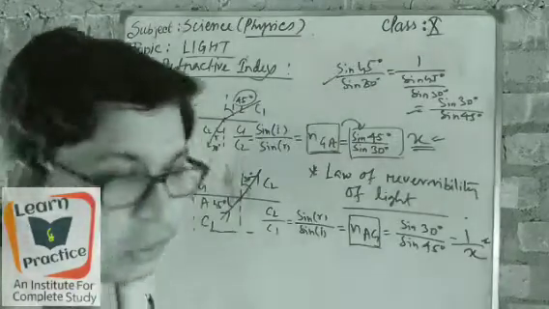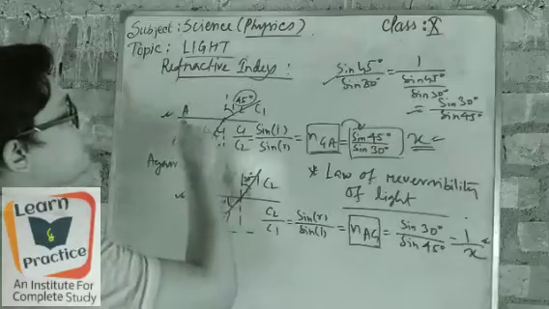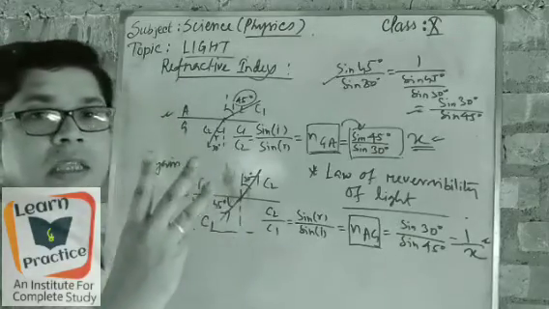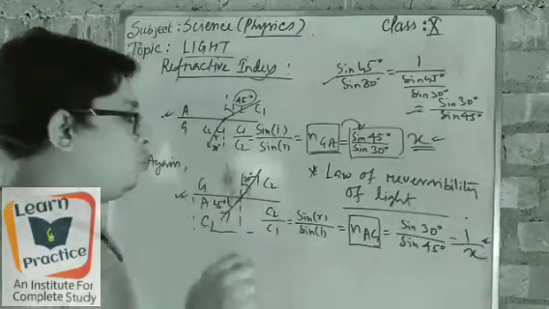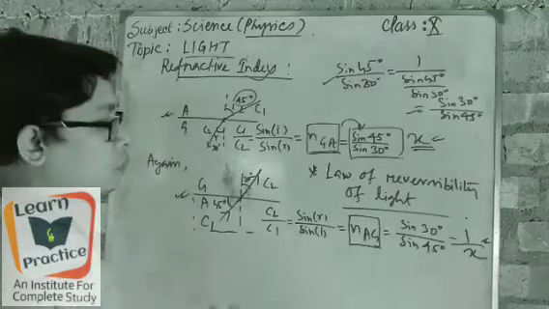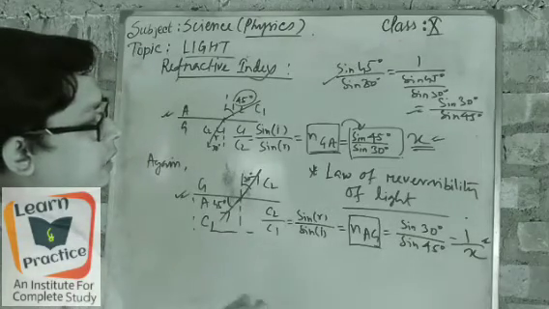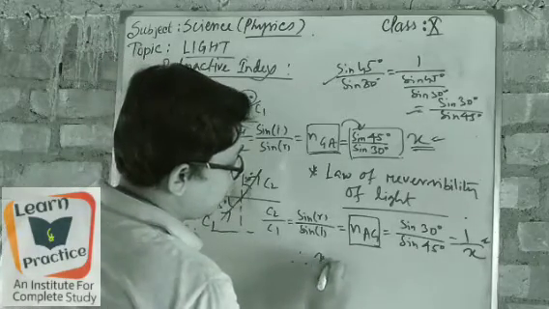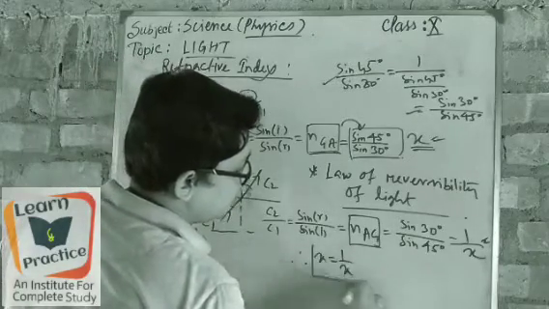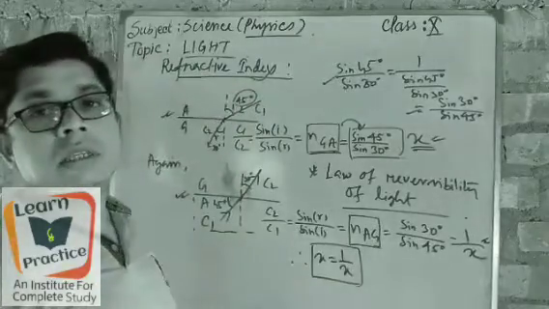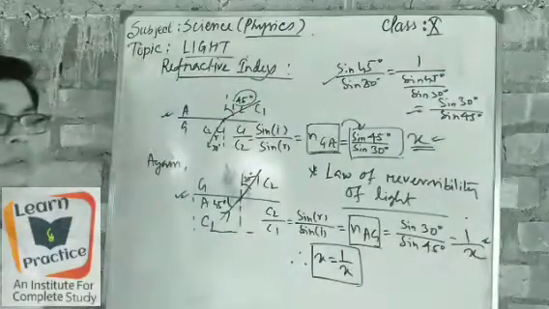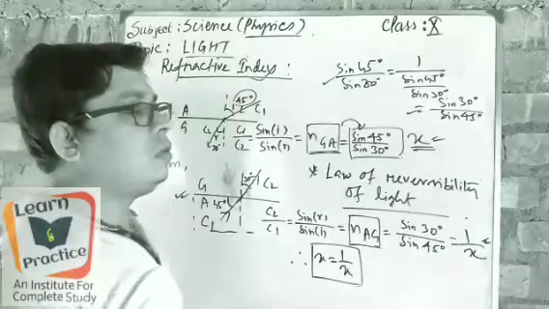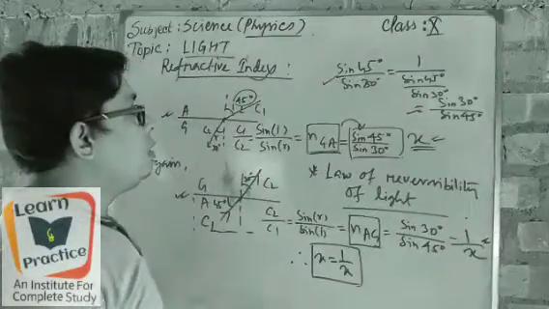Now suppose instead of two mediums, three mediums are given to you at a time: 1, 2 and 3. From this rule, x equals 1 by x. This rule may be used in the numerical problems when we go for the maths of this chapter.